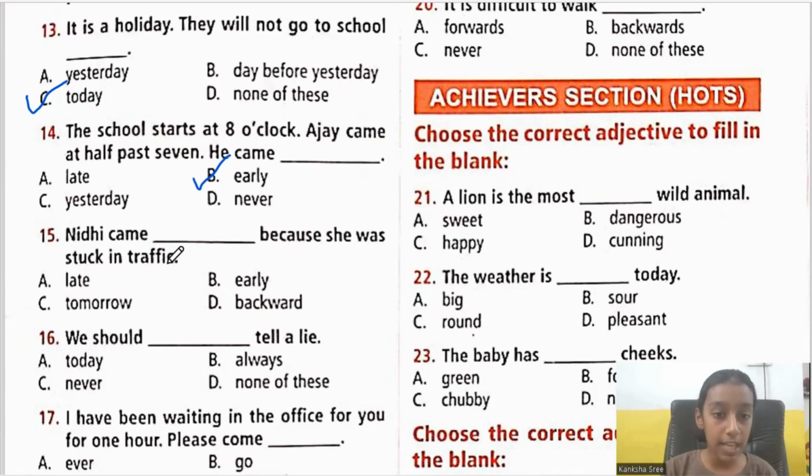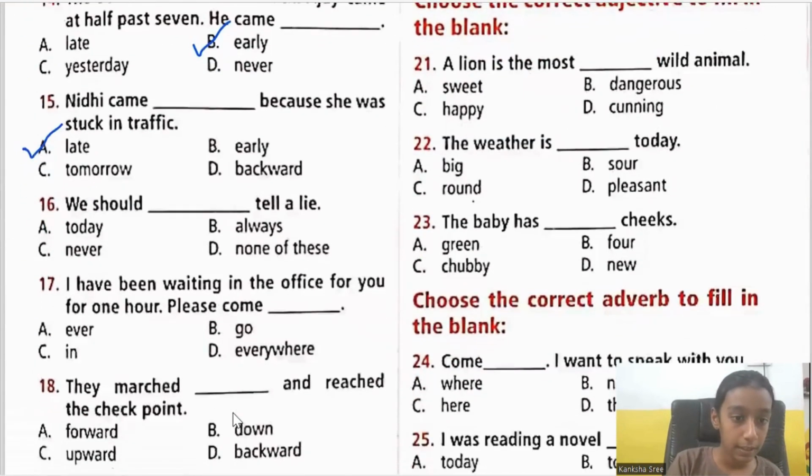Nidhi came dash because she was stuck in traffic. So here we need to choose the correct adverb that suits the sentence perfectly. Nidhi came late. Nidhi came early. Nidhi came tomorrow. Nidhi came backward. It is Nidhi came late because she was stuck in traffic. So it is option A. Next.